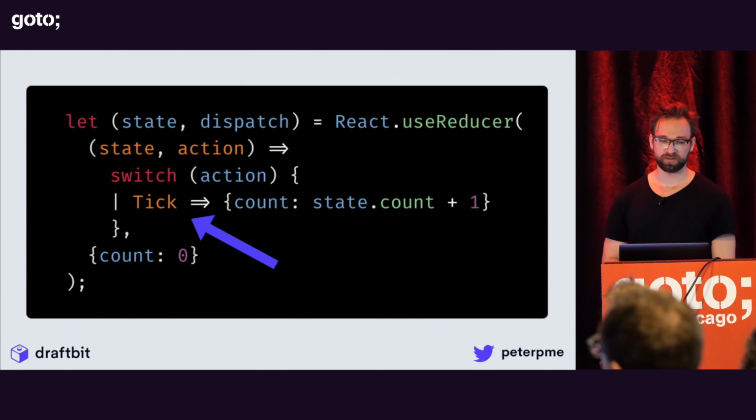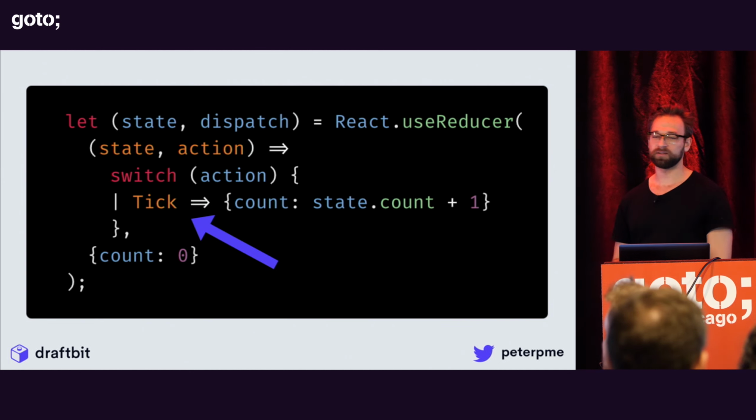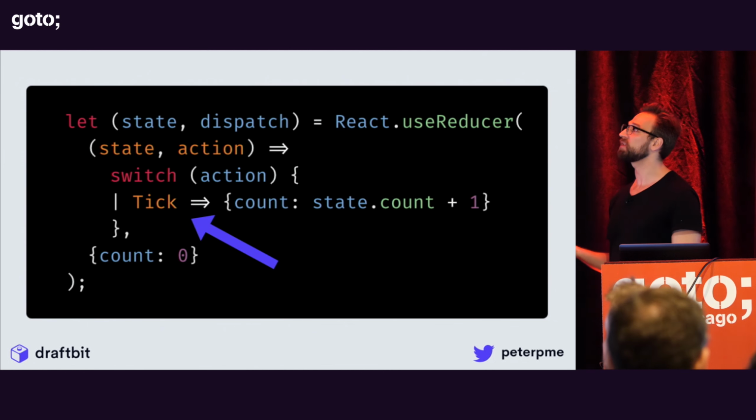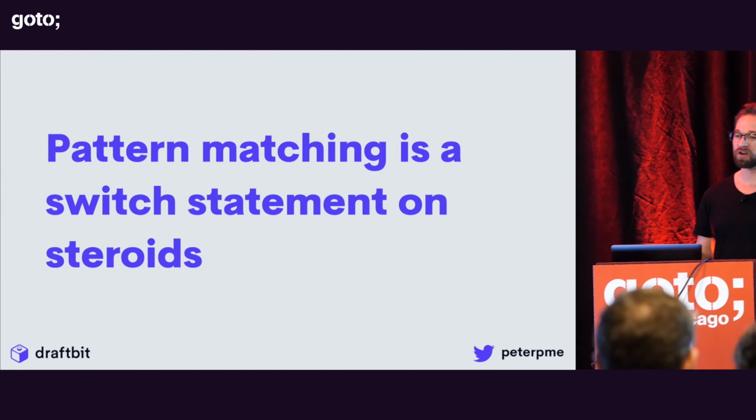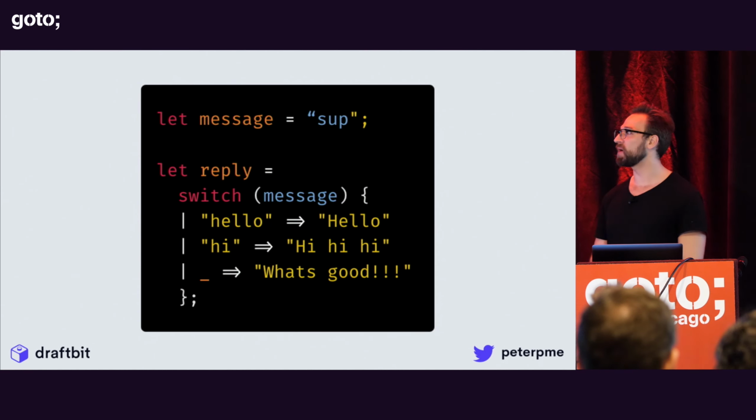And you'll notice something about this, right? First, Tick is capitalized. Second, the switch statement looks a little weird, a little goofy. A lot of things look similar but are different, right? Pattern matching in Reason is a switch statement on steroids. It makes the whole process just make more sense, right?